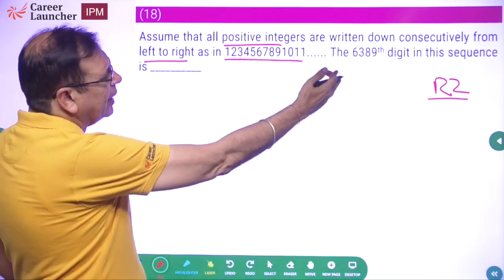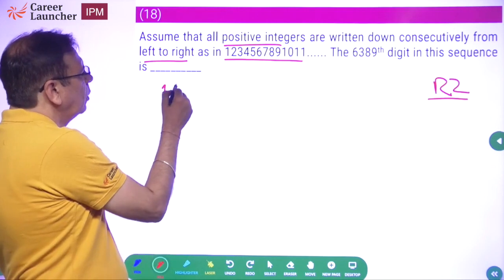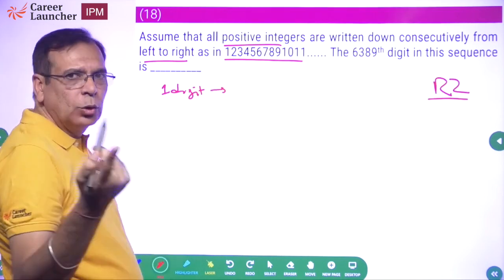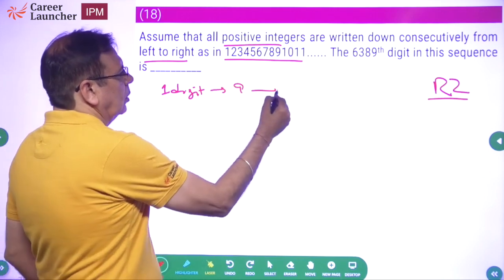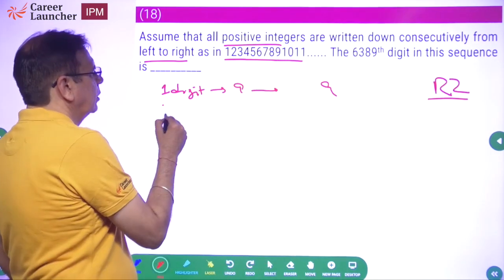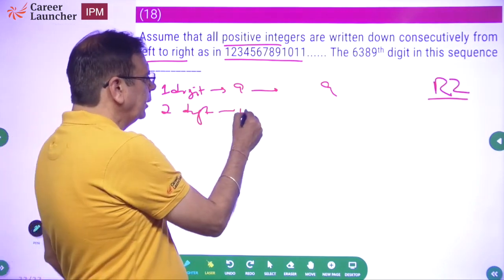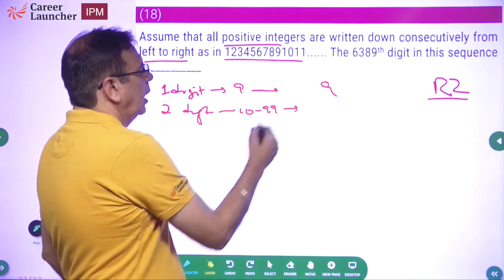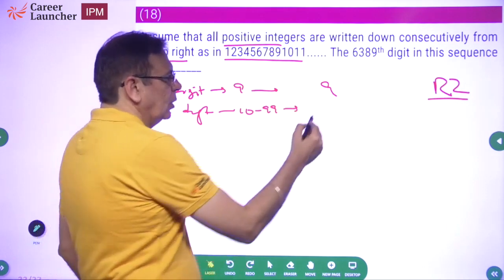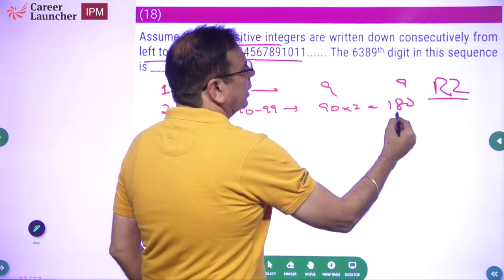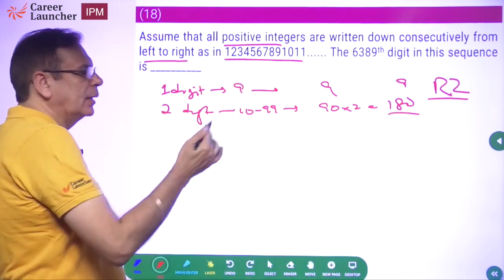If I have to find the 6,389th digit, I'll first count the 1 digit numbers. How many 1 digit numbers? 1 to 9. So 9 places taken away. Similarly 2 digit numbers. How many are there? From 10 to 99. These are 90. So 90 into 2, 180. So 9 places here plus 180 with 2 digit numbers, 189 places.